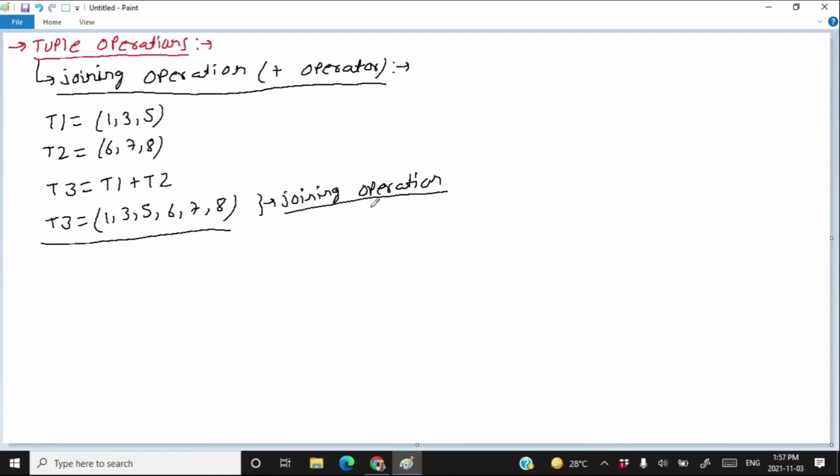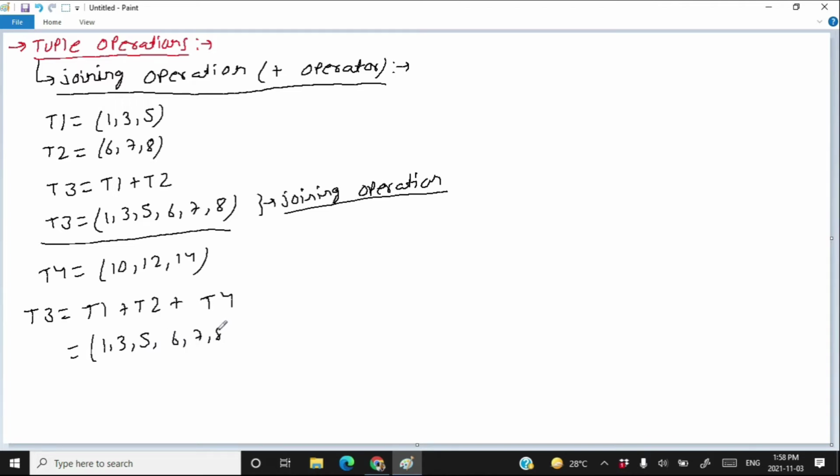You can perform joining on more than one tuples. Suppose that I have another tuple, say t4 is equal to 10, 12 and 14. Then I can write t3 is equal to t1 plus t2 plus t4, and that will result in 1, 3, 5, 6, 7, 8, 10, 12 and 14.